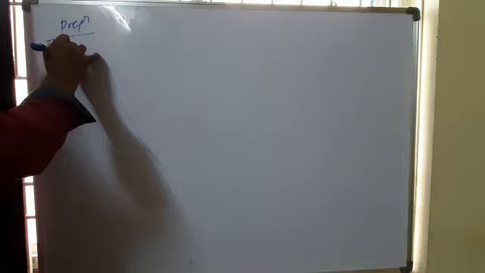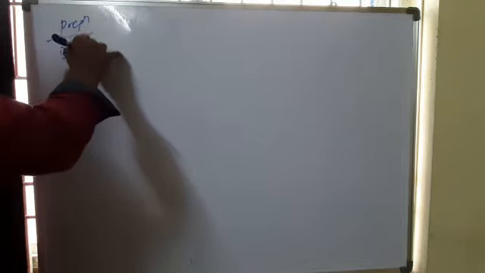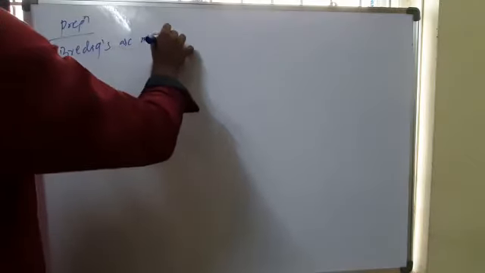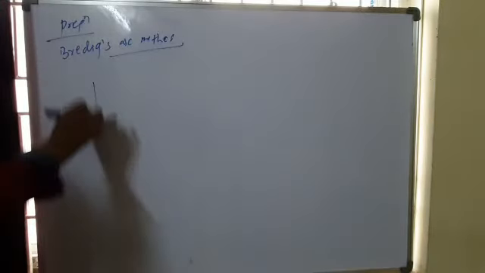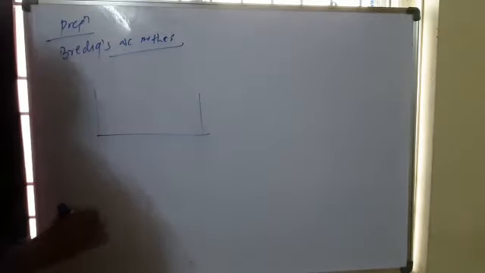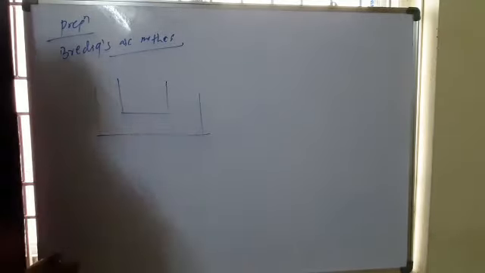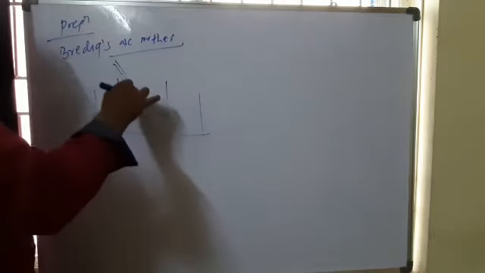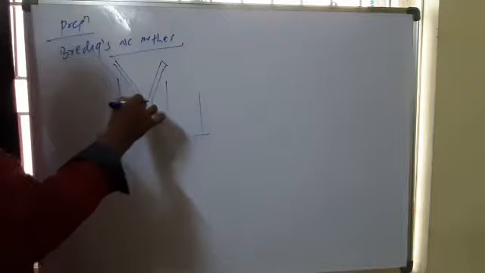For the preparation method, the important one is Bredig's arc method, also called the disintegration method. In this method, the metal of which you want to prepare the sol should be used as rods stuck into the dispersion medium solution.